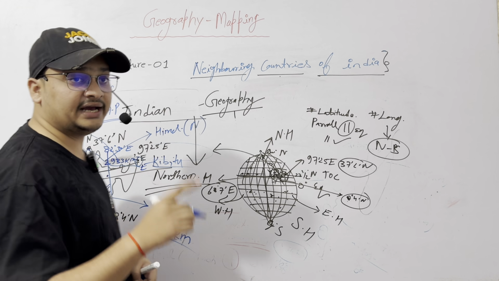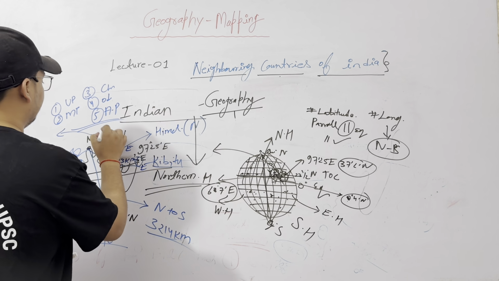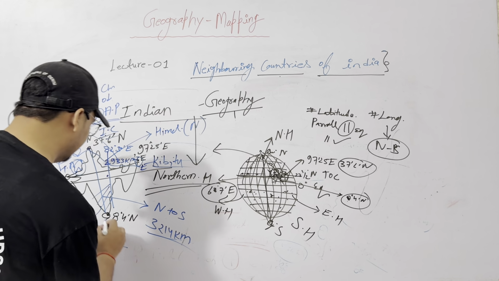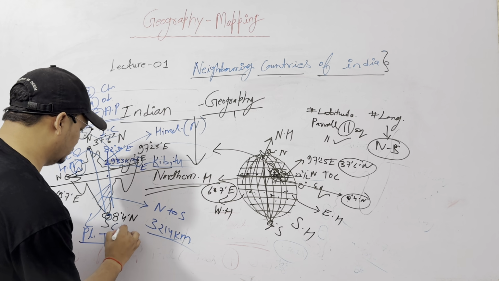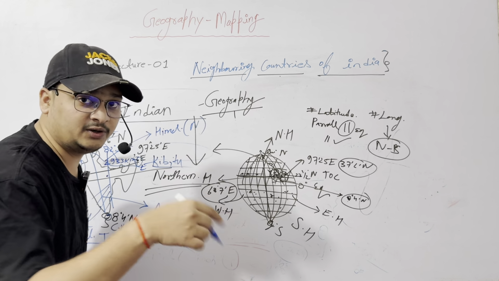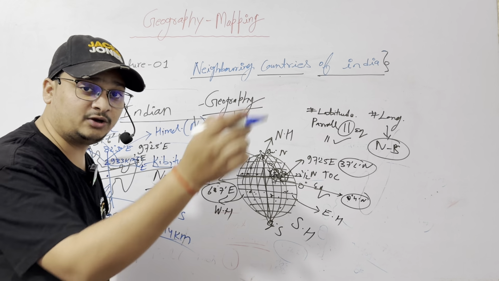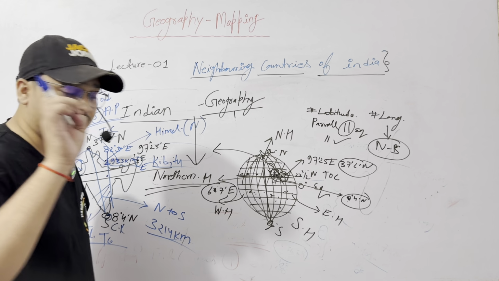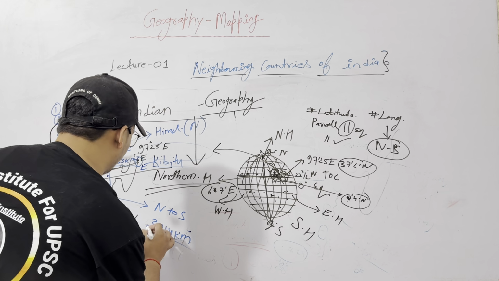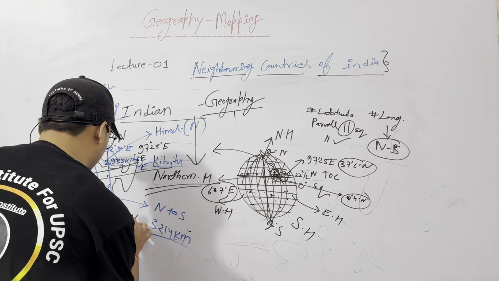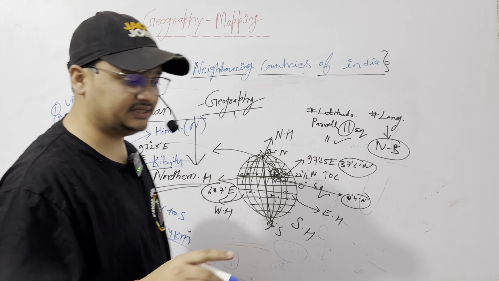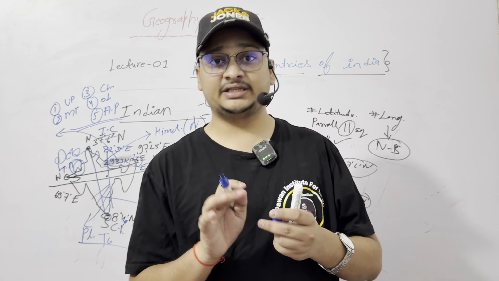In the northern area, Indira Col is the northernmost point. The southernmost point of the mainland is Cape Comorin in Tamil Nadu. But the southernmost point of India is in the Car Nicobar group, the Andaman Nicobar group. Car Nicobar is the last island of our India, and here is Indira Point, 6 degree 4 minute north. This is the southernmost point of India. So I think these things are clear.